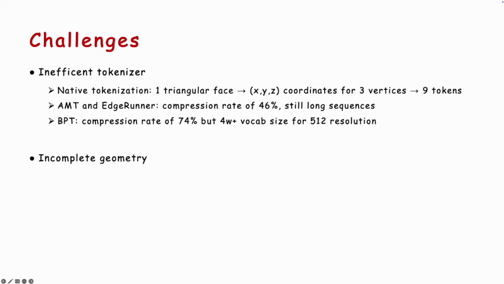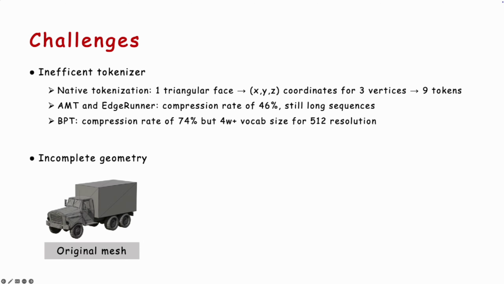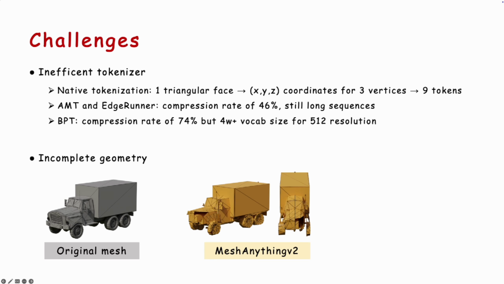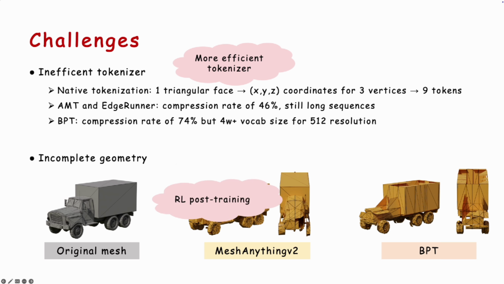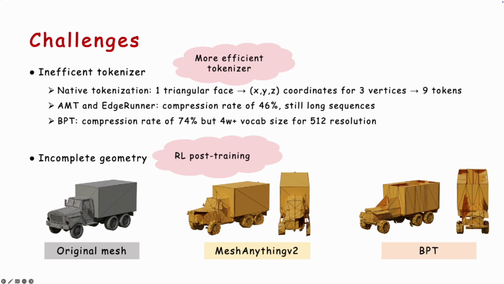Additionally, the geometry of current generated results is often incomplete. For example, given an original dense mesh as condition, MeshAnything and BPT both generate incomplete artist-created meshes. Therefore, to address the above challenges, we respectively propose a more efficient mesh tokenizer, and we also introduce reinforcement post-training to enhance the generated results.